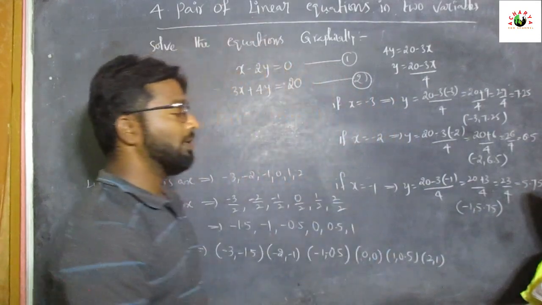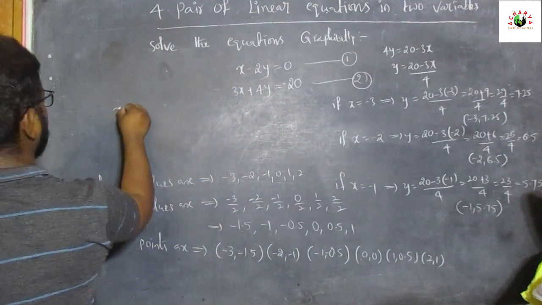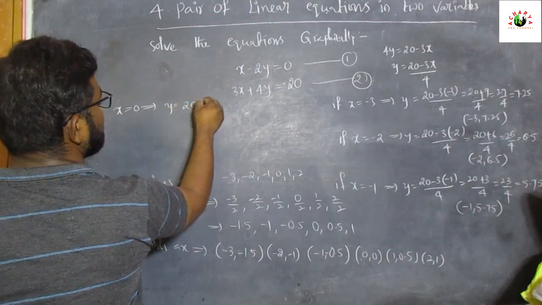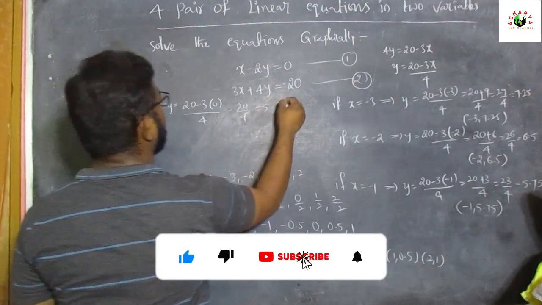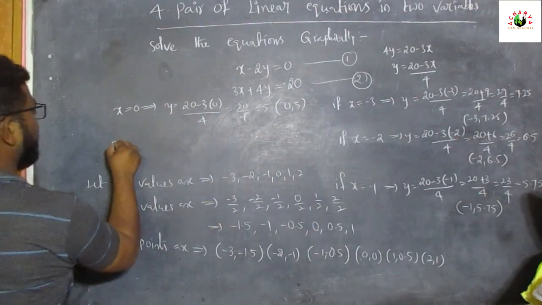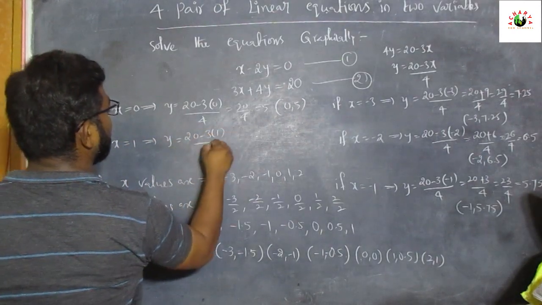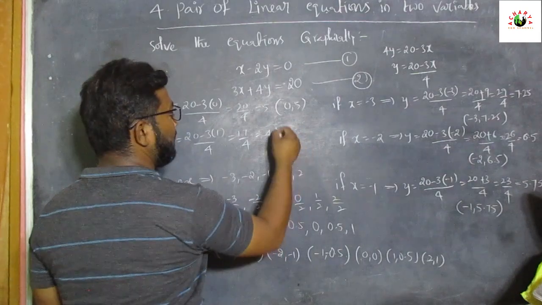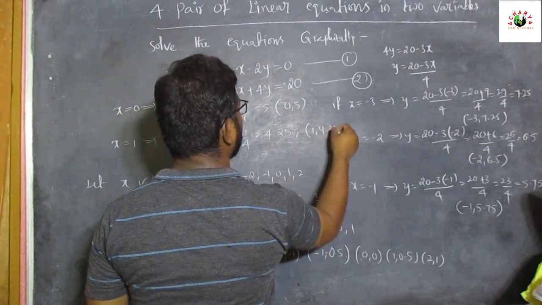Next, if x is equal to 0, then y is equal to 20 minus 3 of 0 by 4. That is equal to 20 by 4, equal to 5. So the point is 0 comma 5. If x is equal to 1, that implies y is equal to 20 minus 3 of 1 by 4, that is equal to 17 by 4. 4 4s are 16, and 1 becomes 10, 4 2s are 8, and 4 5s are 20. So the point is 1 comma 4.25.